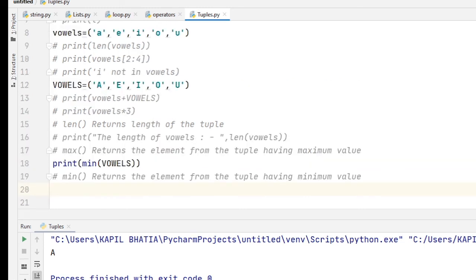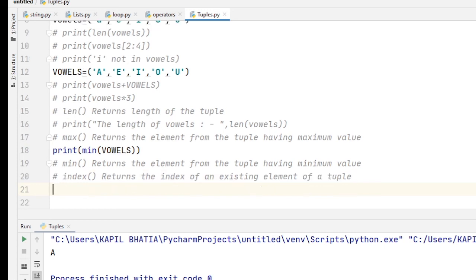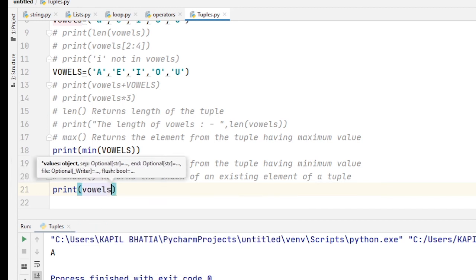Okay. Now move to our next method, that is index method, and it returns the index of an existing element of a tuple. So for that, suppose I write print vowels dot index of.